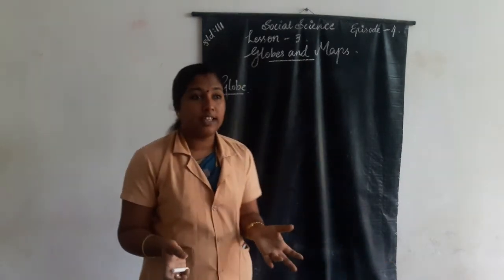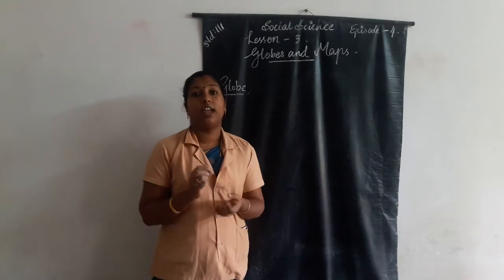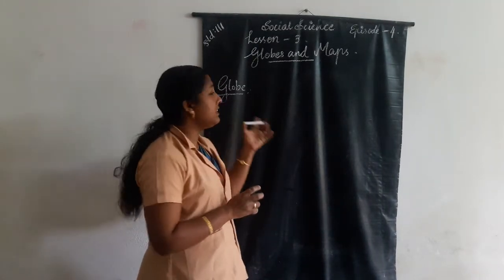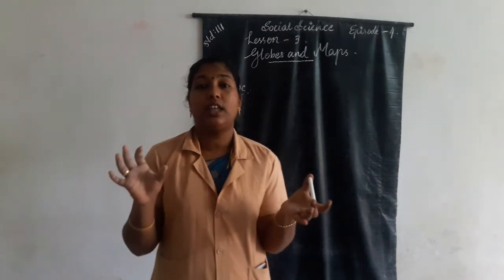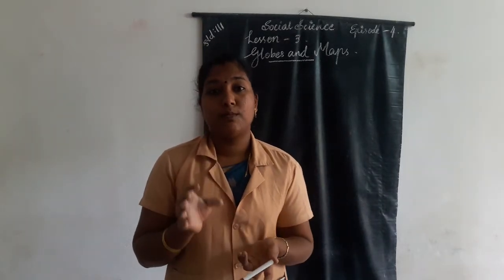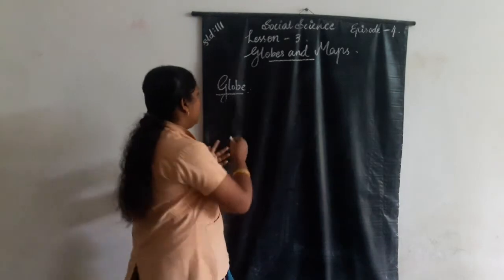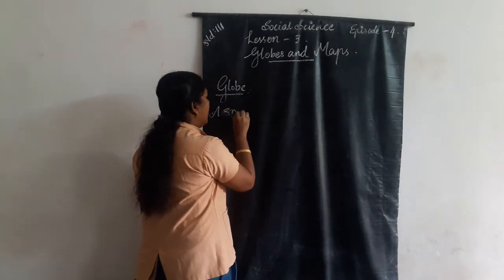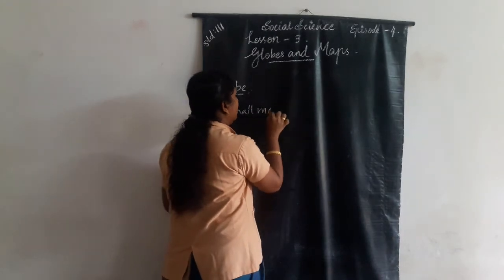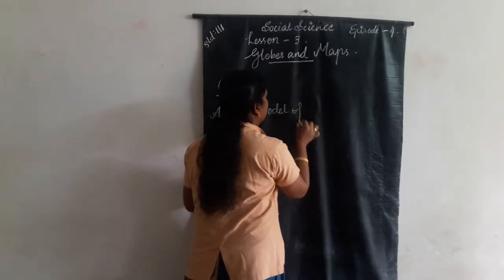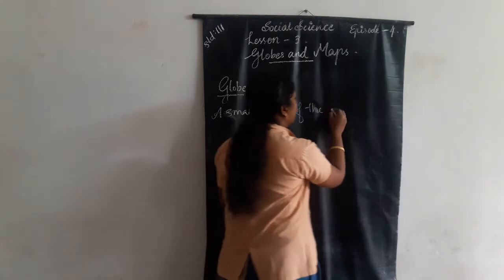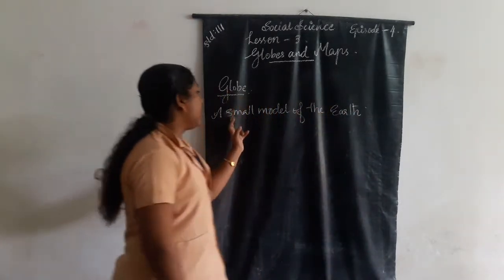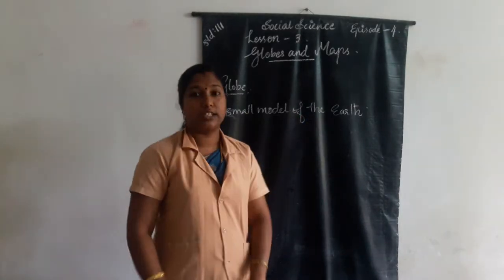A globe is a small model of the Earth. A small model of the Earth is a globe.